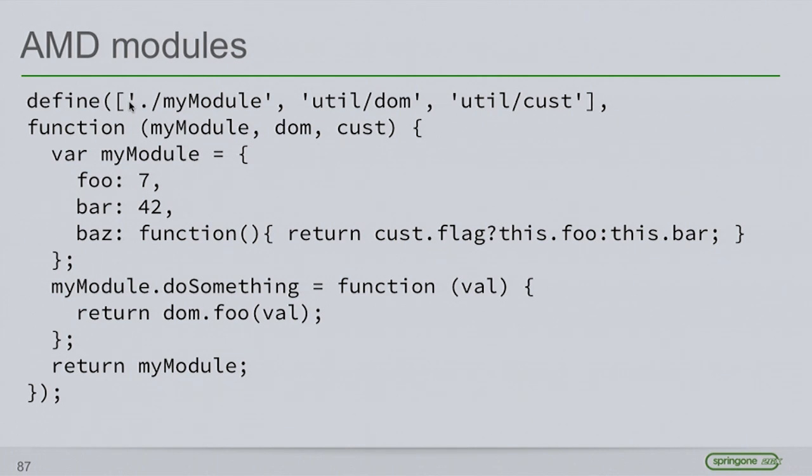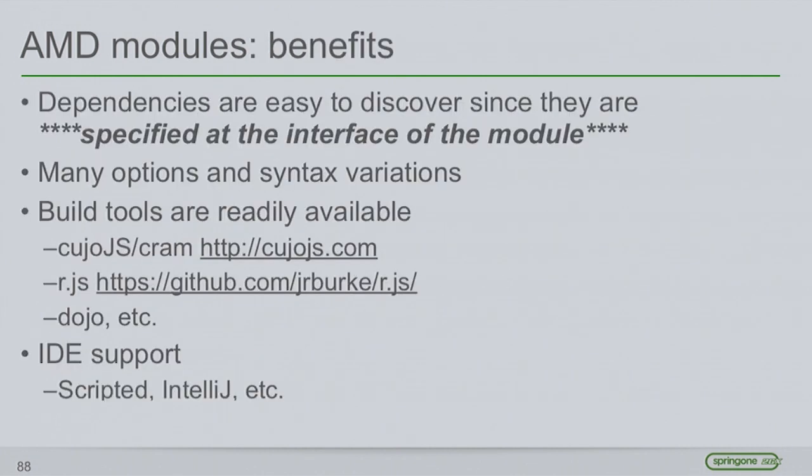And what the AMD environment will do will ensure that these modules are available, whether they've already been loaded or need to be fetched from some remote server, before this factory function executes and they're passed in as parameters to the factory. So then we can use these variables as we see fit. Again, sorry about the code confusion here, but I shouldn't be reassigning this module. This should say something like my child module, decorating my child module. And then the important thing to do with AMD is to return something from the factory. Return something that says, this is my module.